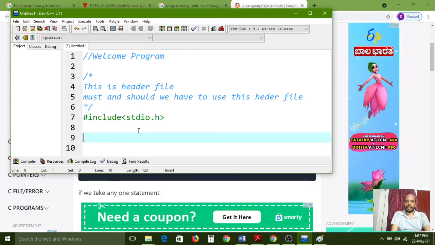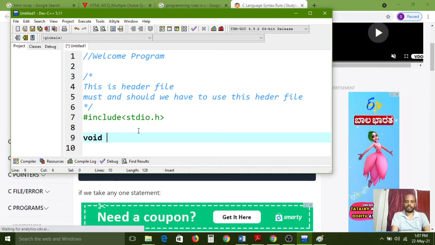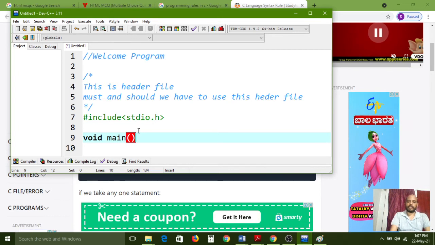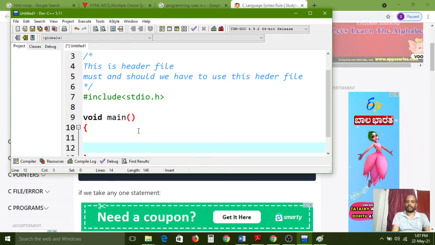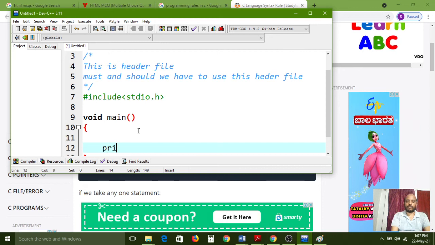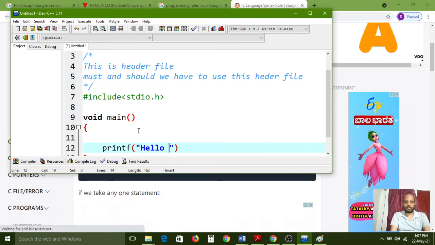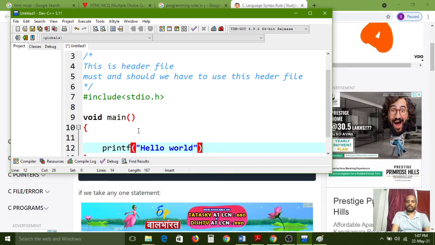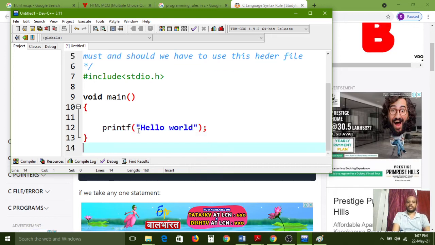Again, after that I want to use one main function, open bracket and closing bracket. So here I want to print one hello message. First, for that I am using the printf function. So in between double quotes I use hello world. So this message I want to print on the console. So this is my program.